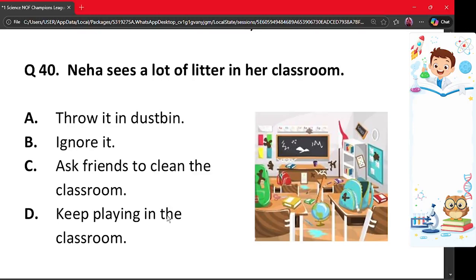Question number 40. Neha sees a lot of litter in her classroom. A. Throw it in dustbin. B. Ignore it. C. Ask friend to clean the classroom. And D. Keep playing in the classroom. So the correct option is option A. Throwing litter in the dustbin keeps the classroom clean and healthy. So Neha should throw it in the dustbin. So the correct answer is option A.